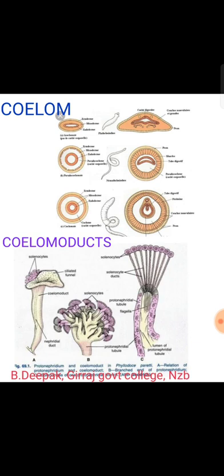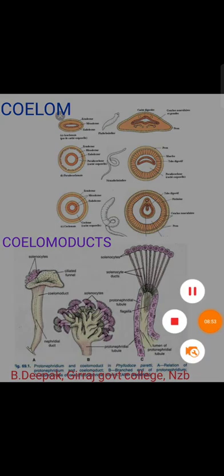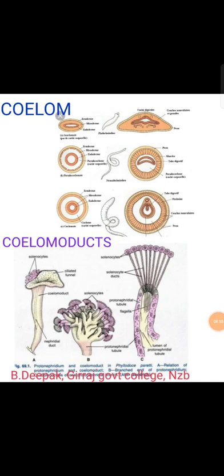That's why here arthropods have the hemocoel. The hemocoel is completely filled with blood. And in annelids also, coelom is divided by septa into chambers corresponding to segments. In mammals also, the coelom is modified as a muscular diaphragm, which helps respiration, dividing it into thoracic and abdominal cavities with a separate pericardial cavity around the heart.